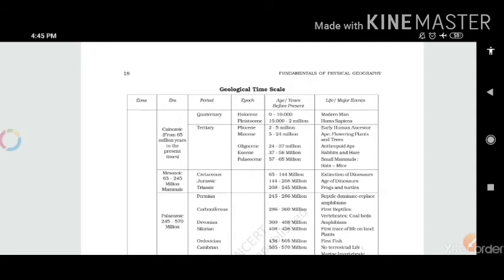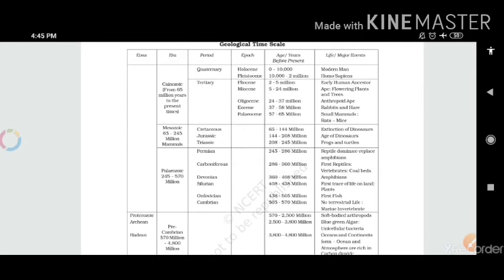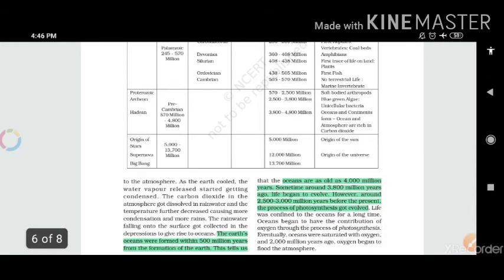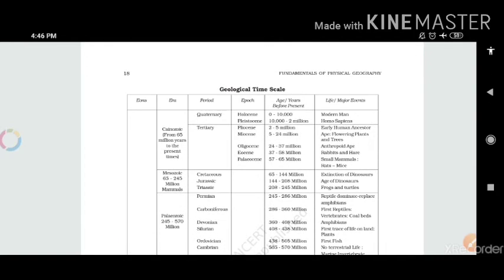So moving on to the next page, we have the geological time scale. I think you must go through it and understand the stages through which the earth and all other planets evolved, from the beginning of the universe, the starting of the Big Bang, up to the present.